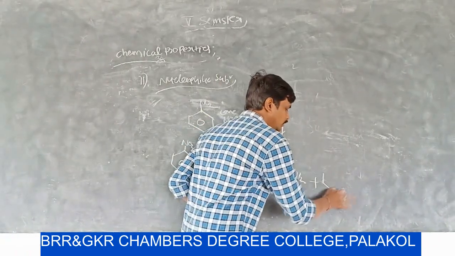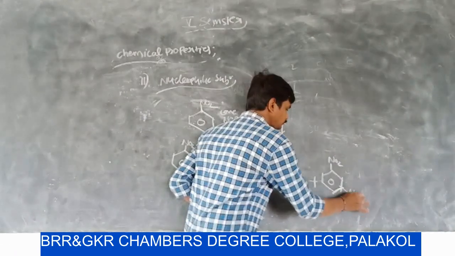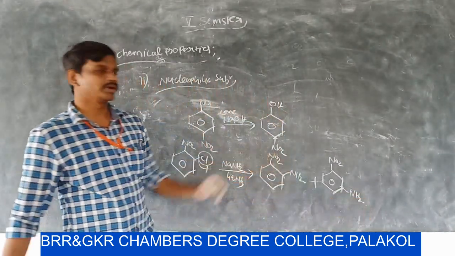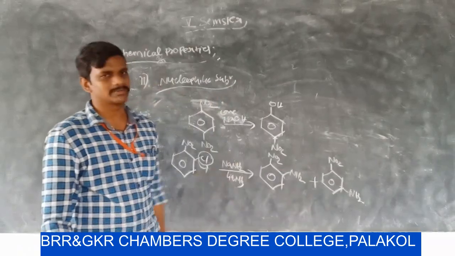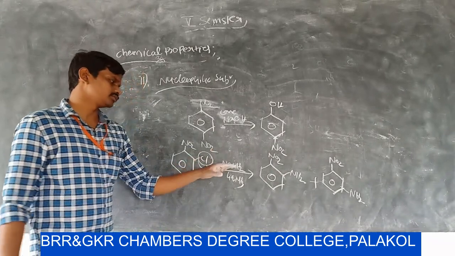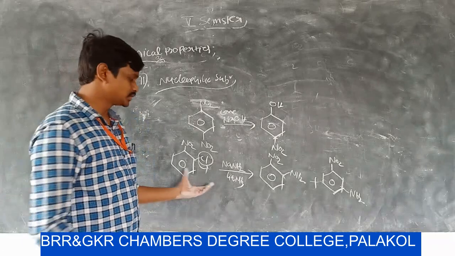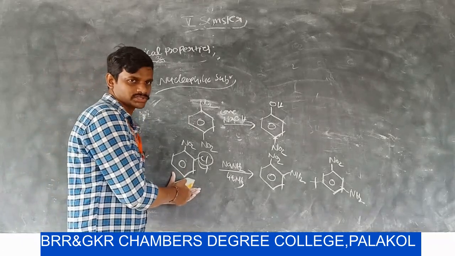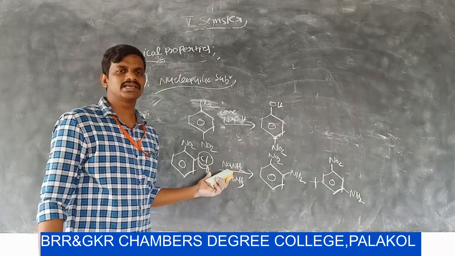Here we can get two types of products. One is ortho-nitroaniline, another one is meta-nitroaniline. These two types of products are formed with sodium amide, sodamide, in liquid ammonia. So this is also an example of nucleophilic substitution reaction. Why? Because here Cl is replaced as Cl minus.